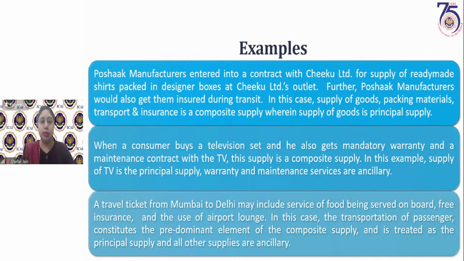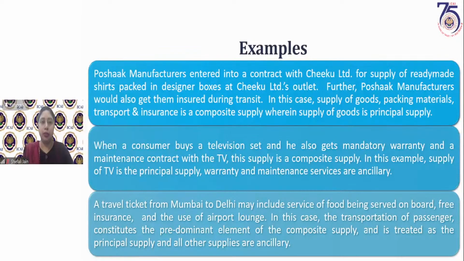Now, a person is a seller of ready-made garments. Poshak Manufacturers has sold shirts in designer boxes to Chiku Limited's outlet. So what Poshak Manufacturers is saying is, I will send these ready-made shirts in designer boxes to your outlet.